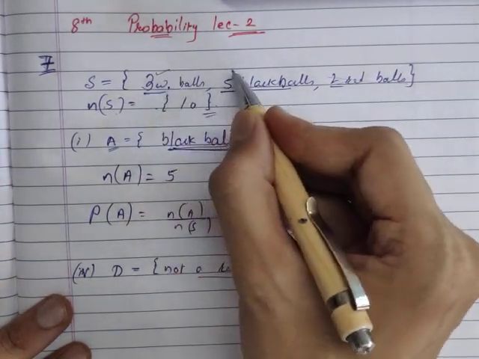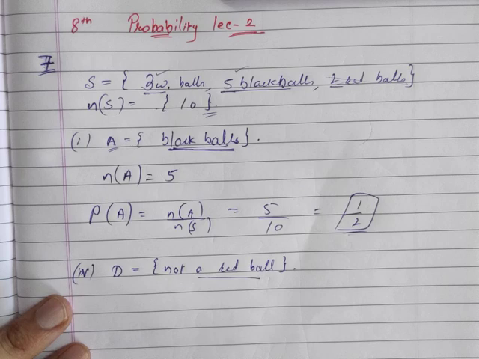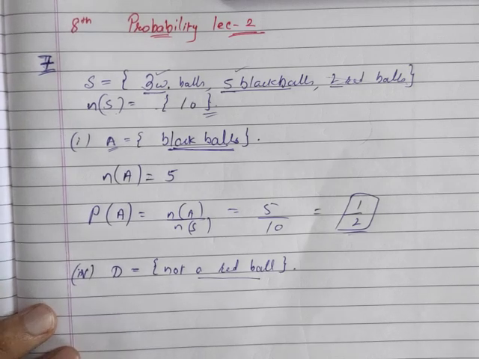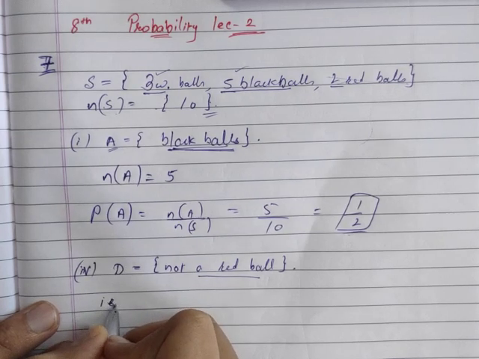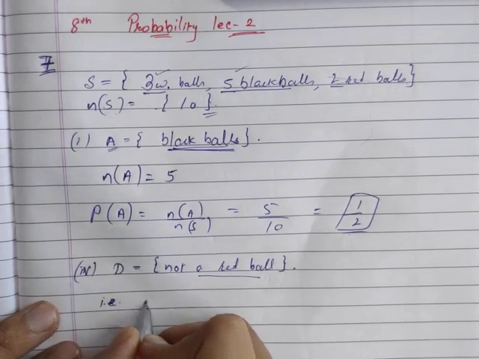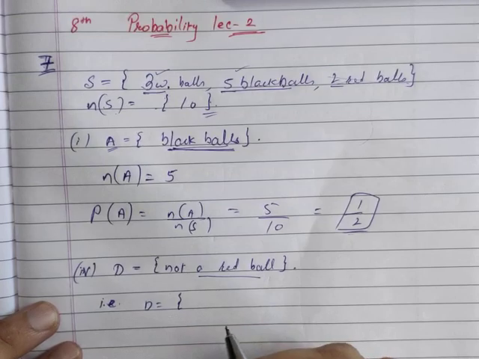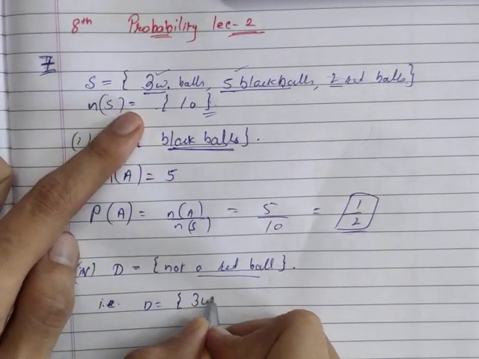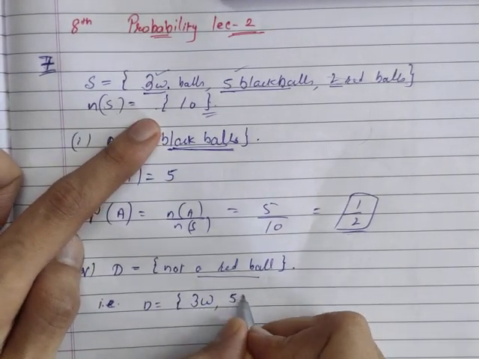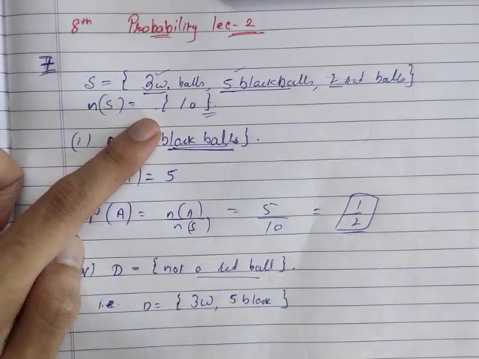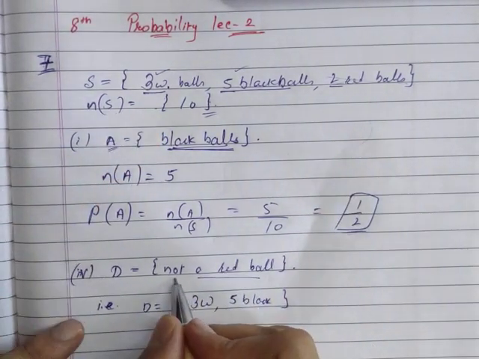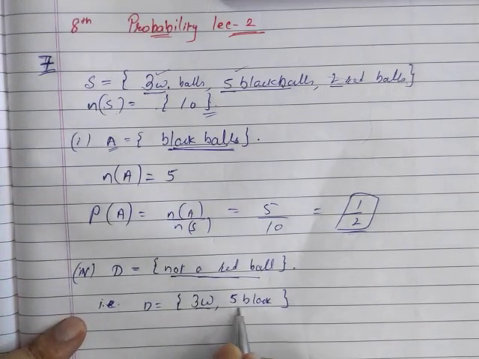It could be any of this or this. Am I right? So I can write in the next step that D is actually equal to 3 white balls and 5 black balls. But I won't write 2 red balls because I want not a red ball. So it's this and this.